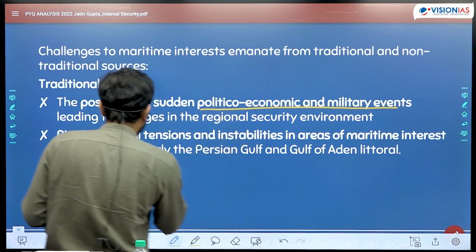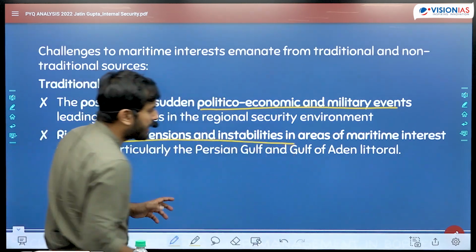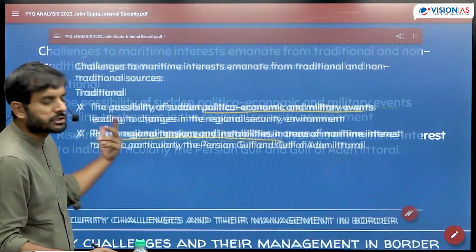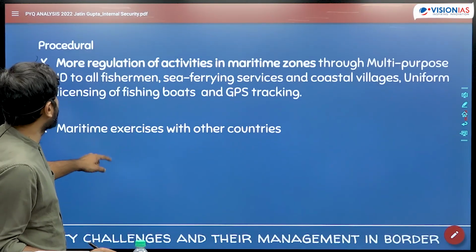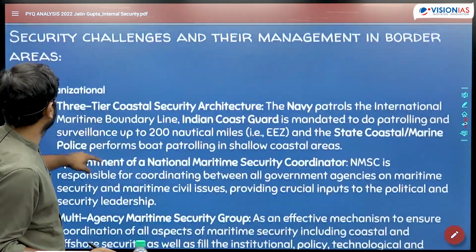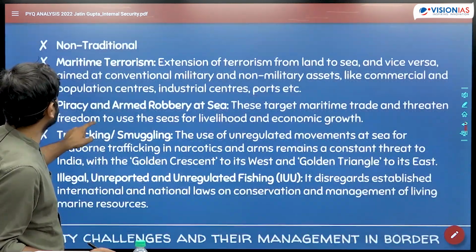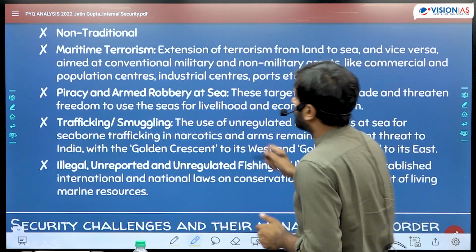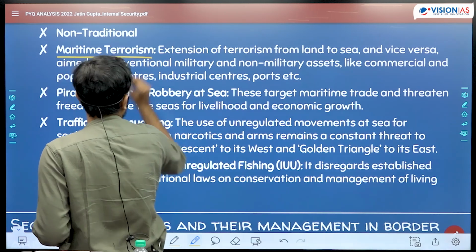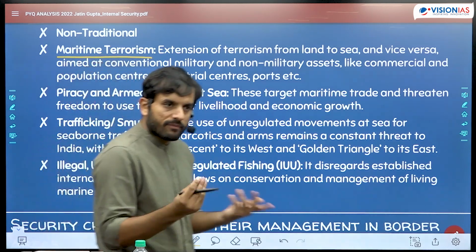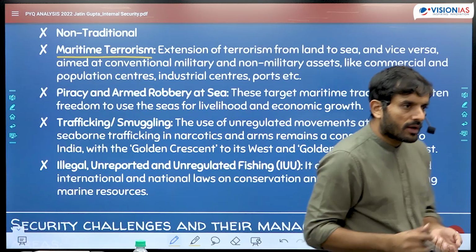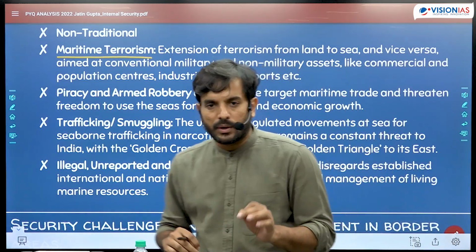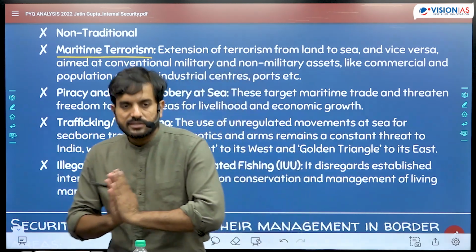So again, rise in regional tensions, instability in area of maritime interest, right? You could mention about all of those things. Then what are non-traditional threats that have emerged as far as maritime security is concerned? First is maritime terrorism. Today, you could give example of 26/11 attacks, that how the various non-state and state actors are trying to cause a threat to India's internal security through the sea route.